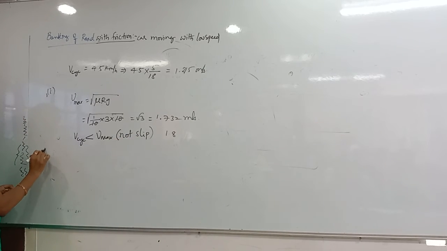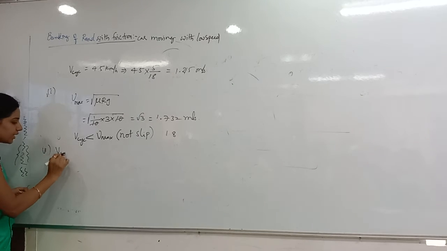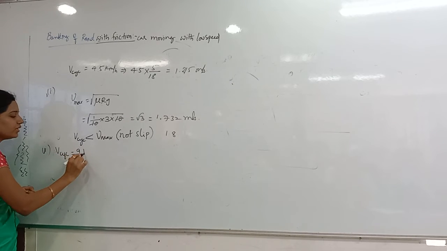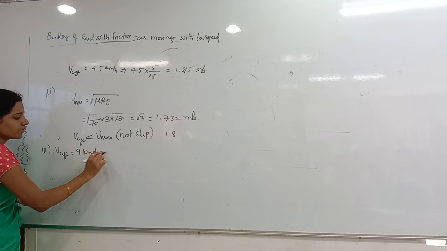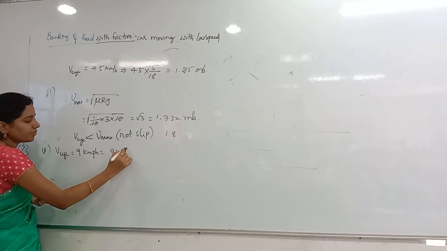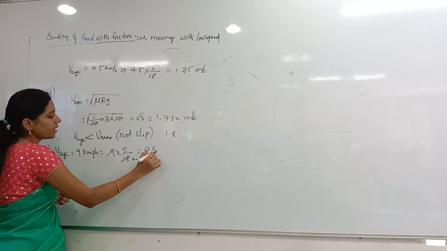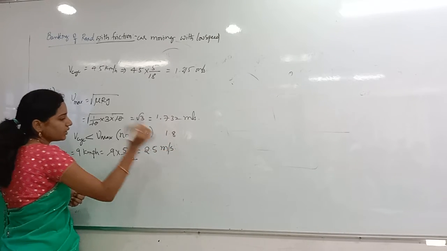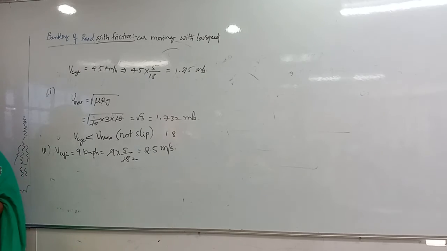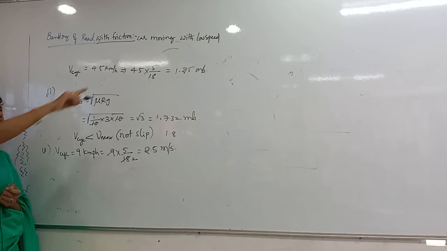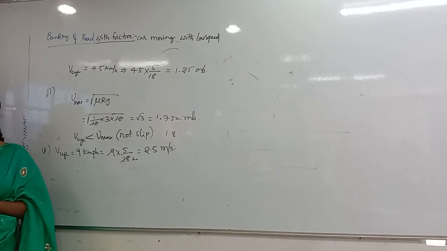The next question they are asking: will he slip whenever the velocity of the cyclist is how much? 9 kilometers per hour. 9 into meter per second is nothing but 5 by 18. So this will be 2 times, exactly it will come as 2.5 meter per second. Before, the man was moving with what speed? 1.215 meter per second.